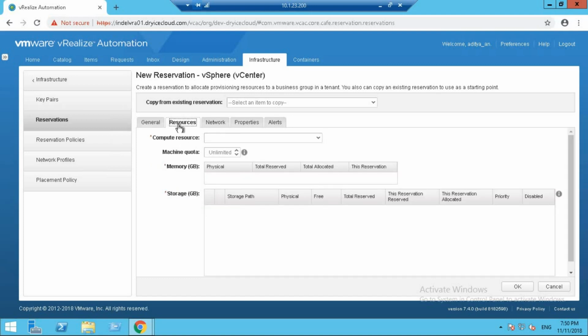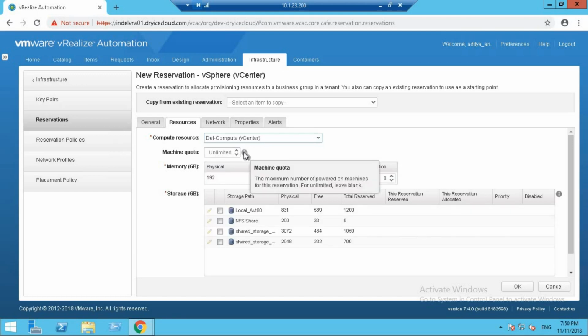Now let's move on to the resources. We're going to select the compute resources. In my scenario, it's going to be Dell-Compute vCenter. You can select the machine quota. What machine quota specifies is the maximum number of powered on machines for this reservation. We're going to leave it unlimited.